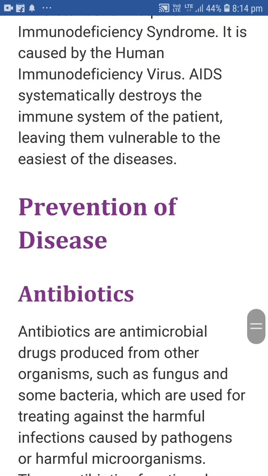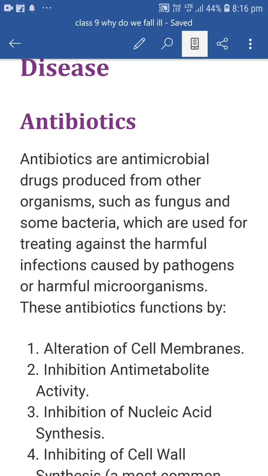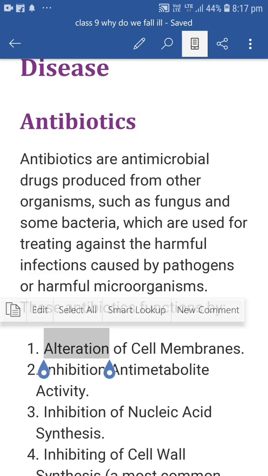How can we prevent diseases? So for that, antibiotics. Now, what are antibiotics? Antibiotics are antimicrobial drugs produced from other organisms, such as fungus and some bacteria, which are used for treating harmful infections caused by pathogens or harmful microorganisms.